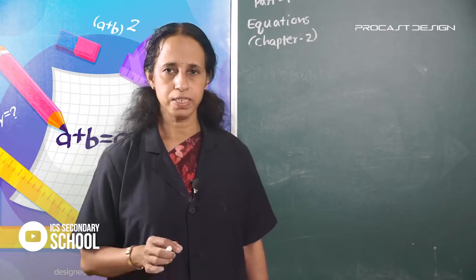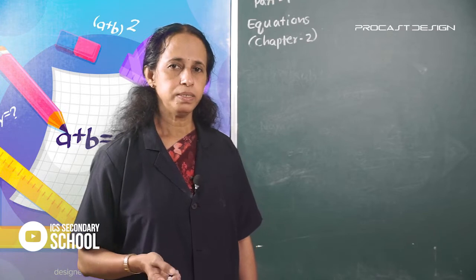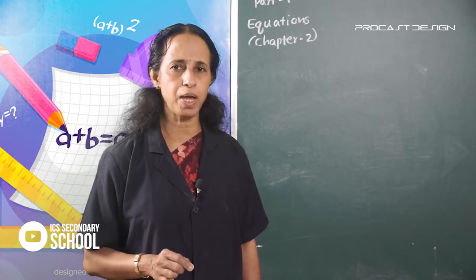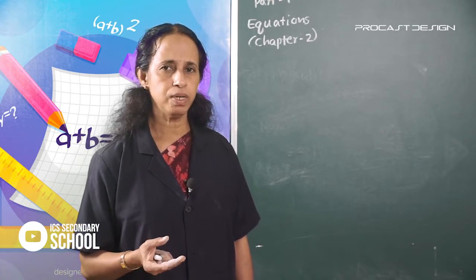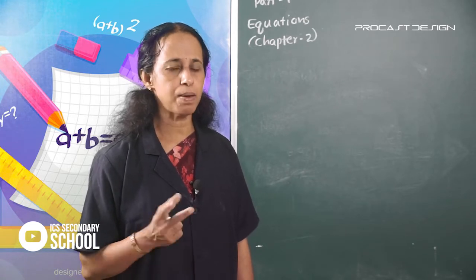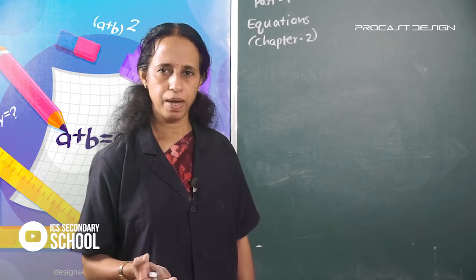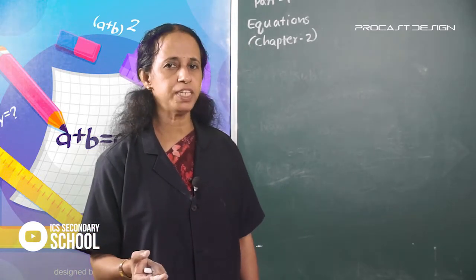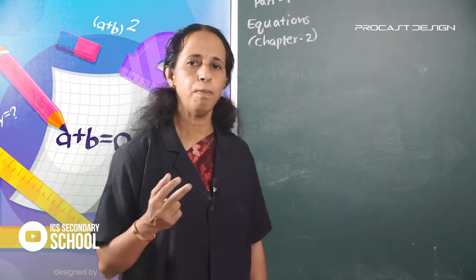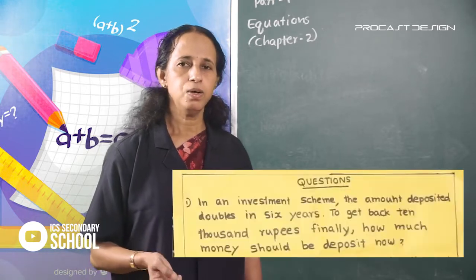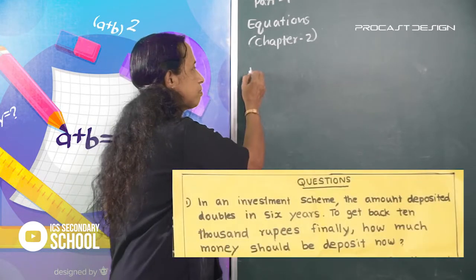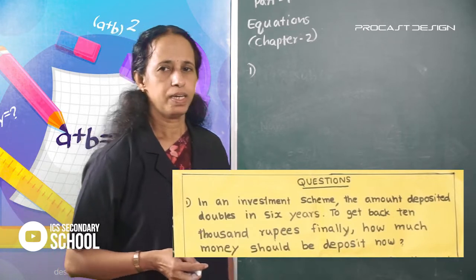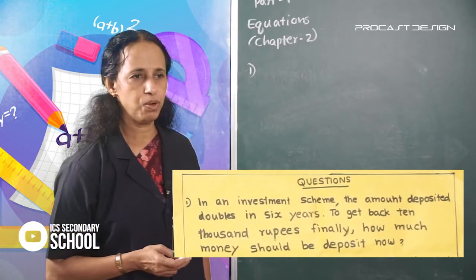You learned multiplication and division in the method of inversion. It says, if the result is known, to find the number, change addition to subtraction and subtraction to addition, change multiplication to division and change division to multiplication. Now look at the first question in this chart.